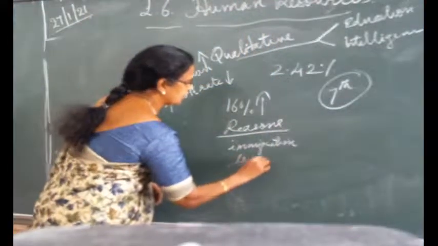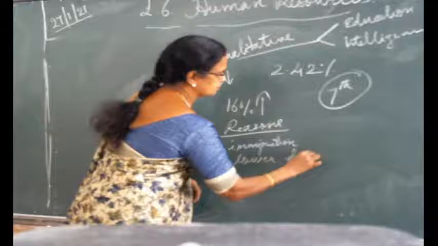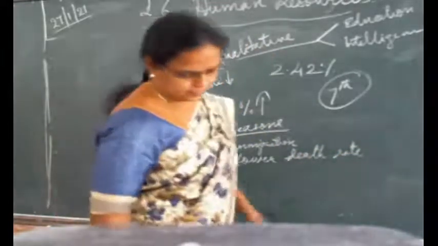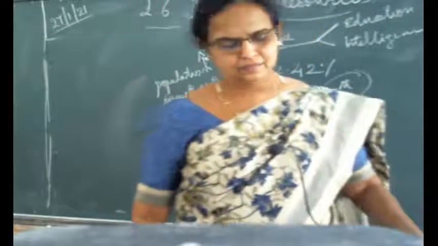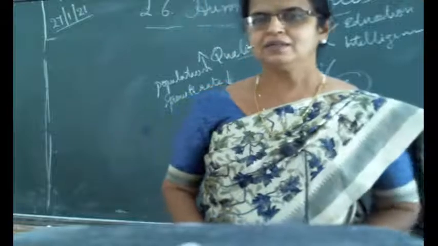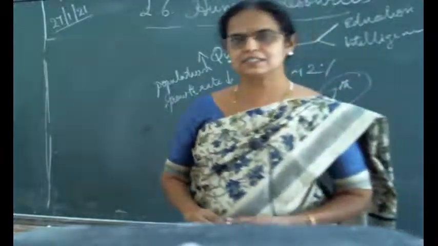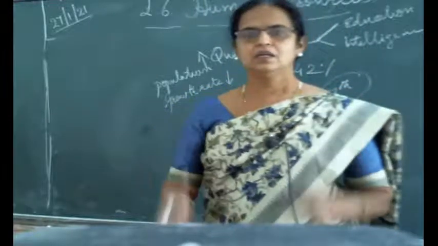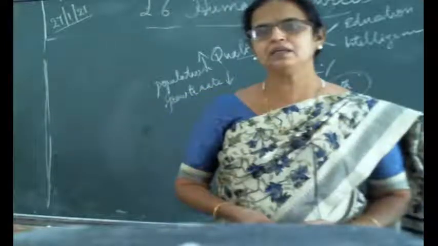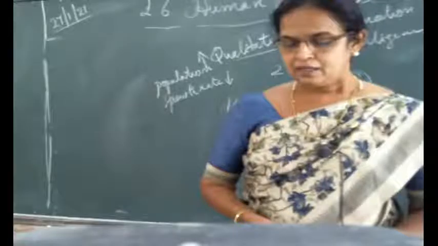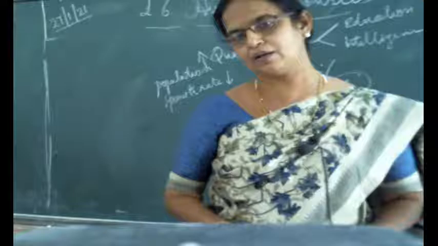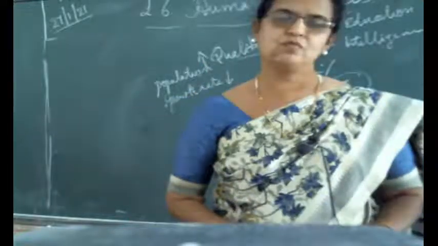Lower death rate. Very less death rate now. Why? What is the reason? Not the case of this COVID year. In the COVID year, due to COVID, a lot of persons passed away across the world. That is a special case. But normally, what happens in India, the death rate is getting lower and lower. What is the reason behind that?